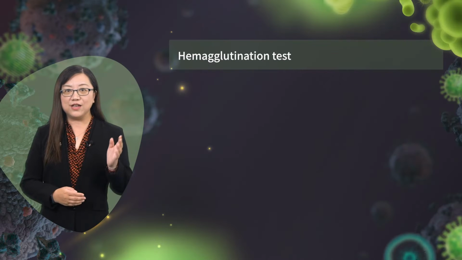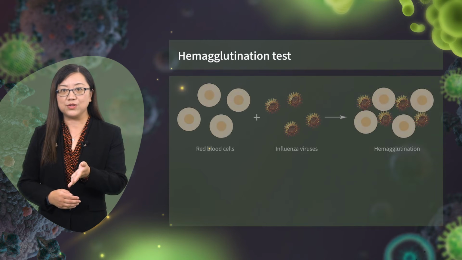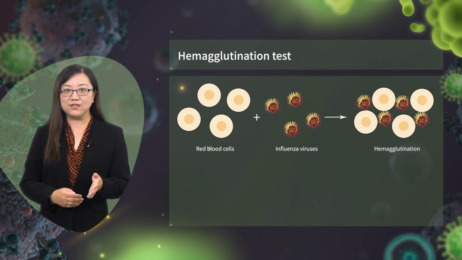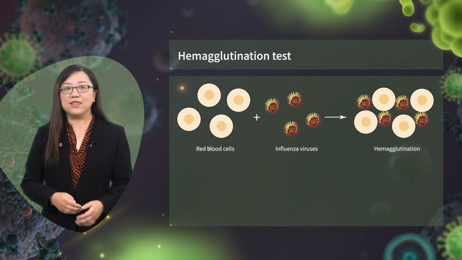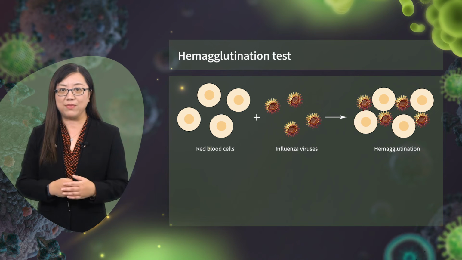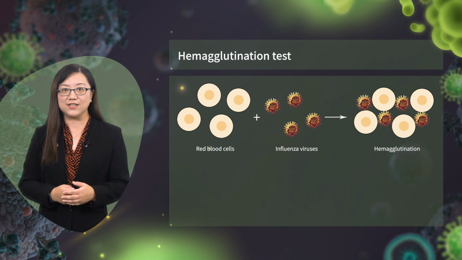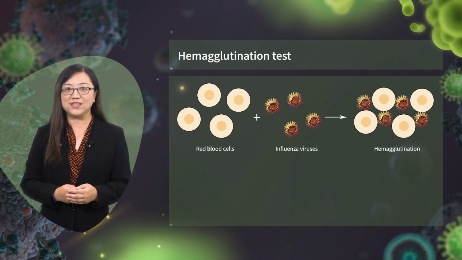And in refers to protein. When we add influenza viruses into red blood cells of human, chicken, or guinea pig, the viruses can bind and aggregate the red blood cells. The hemagglutination test could be used to detect the flu virus.